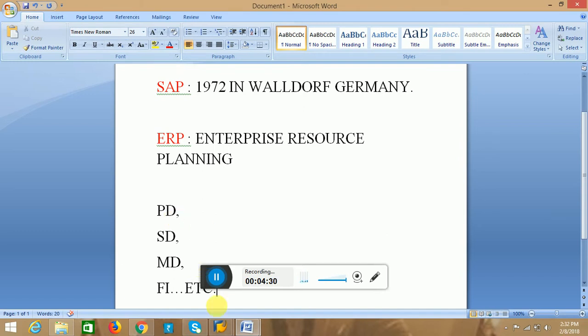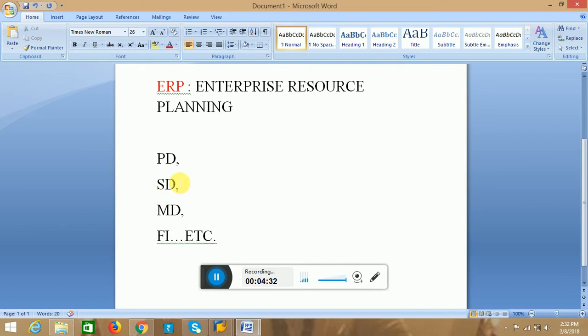If we come to the purchasing department, the main activity of the ERP is to check whether the activity of that department is running efficiently or not.